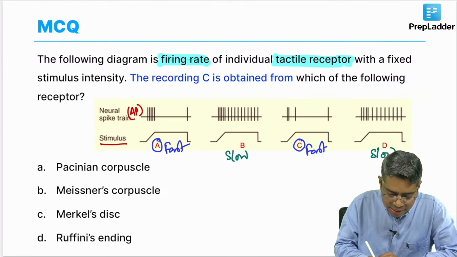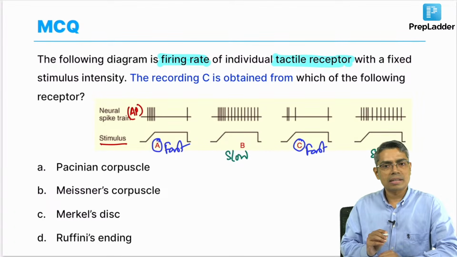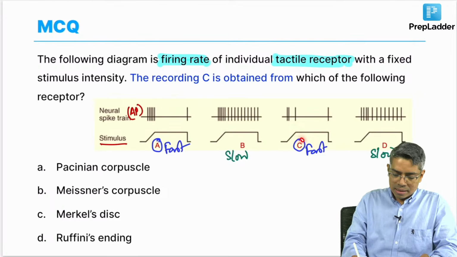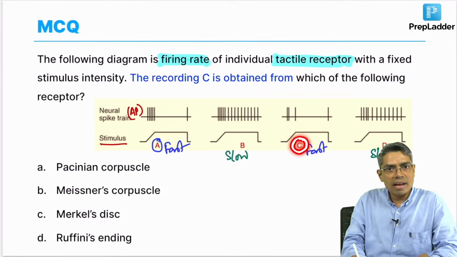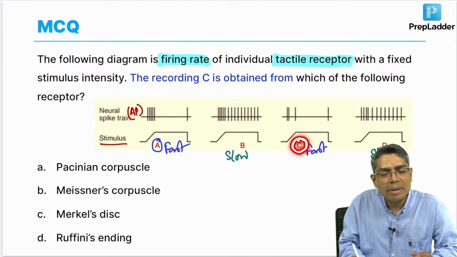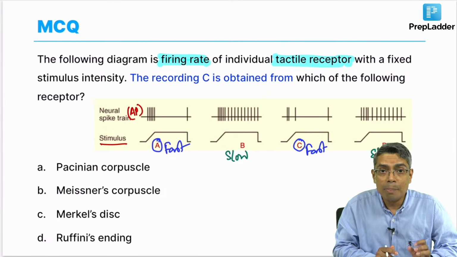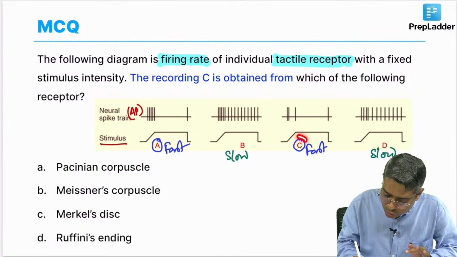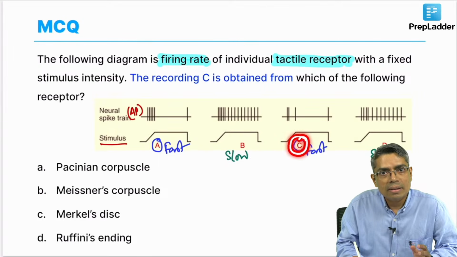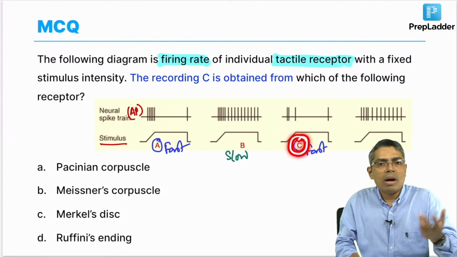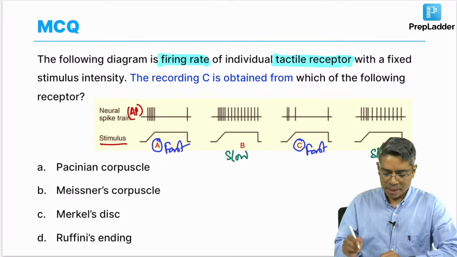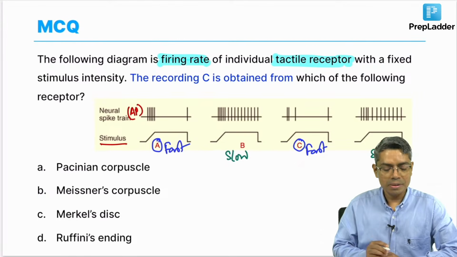And in the second case, option A, initially how many action potentials are you getting? This single line is a single action potential. So, 1, 2, 3, 4, 5, 6, around 6 action potentials. So, I can understand that C is more rapidly adapting than even A, by counting the number of action potentials. C is so rapidly adapting that after 3 action potentials, no action potential is coming up. That means the most rapidly adapting receptor is C.